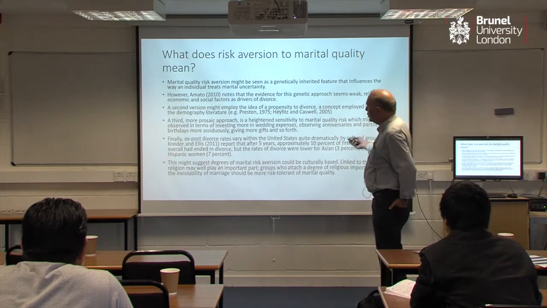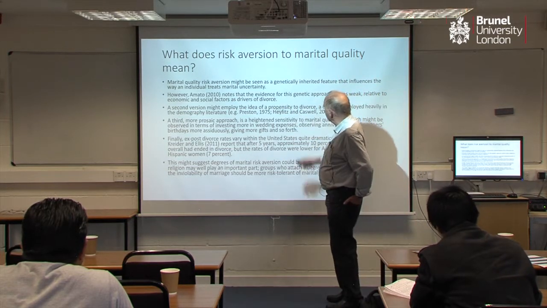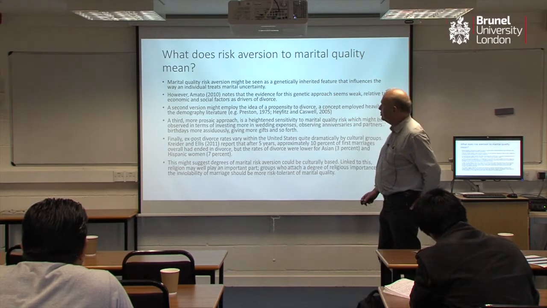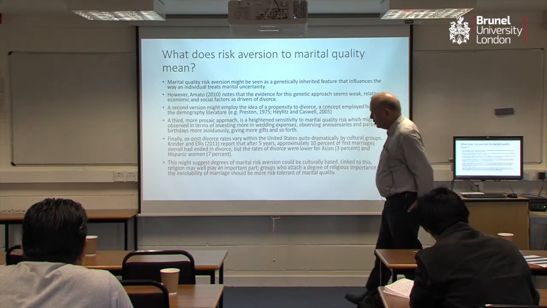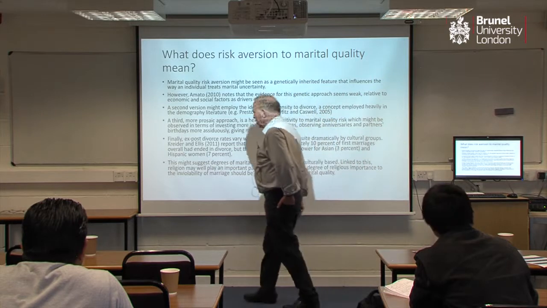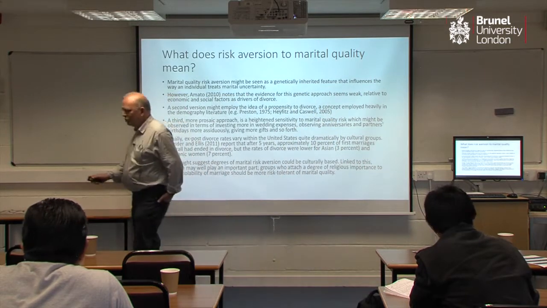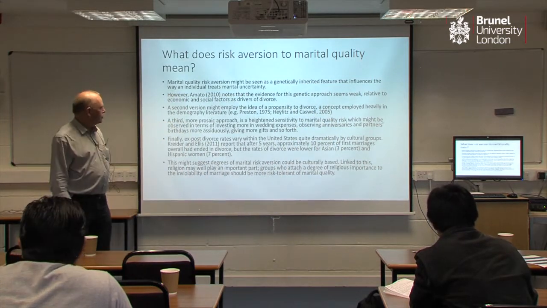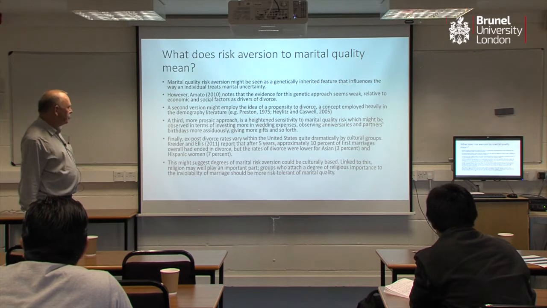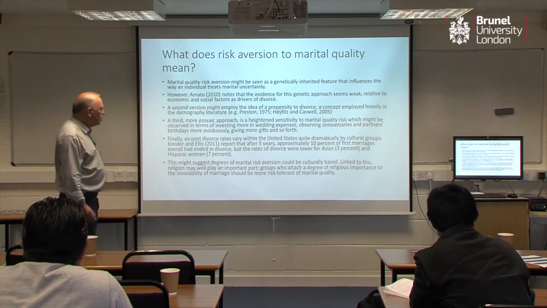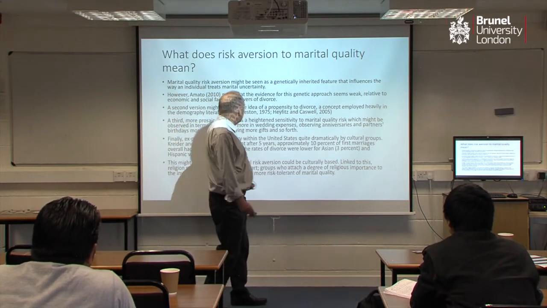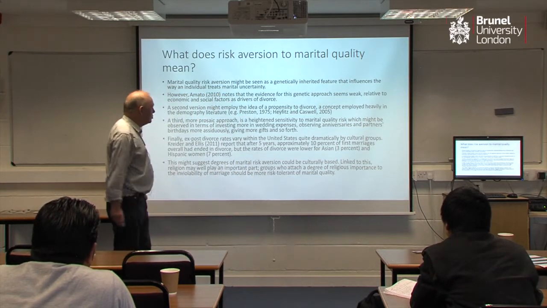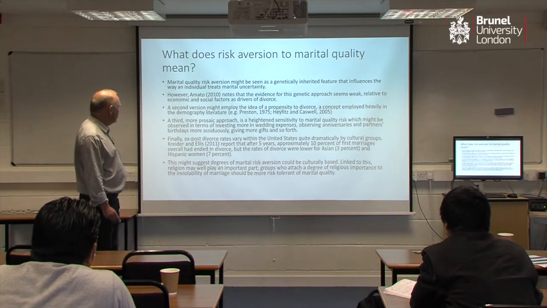There is a concept in the demography literature called propensity to divorce, but they don't define it, but in a sense it's similar to this concept. So as you do in the social sciences, you replace one idea you don't understand with another idea you don't understand, and you feel you've made some progress. A third example is perhaps heightened sensitivity to marital quality risk, which might be observed in terms of wedding expenses, anniversaries, partners' birthdays, et cetera.